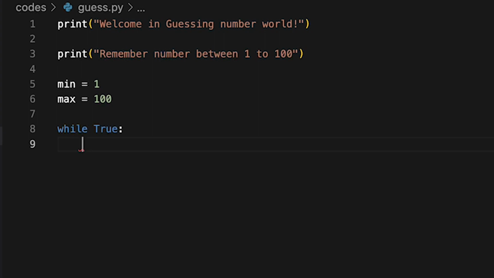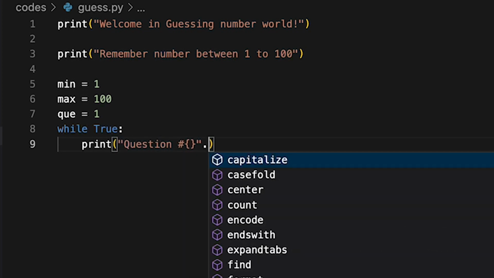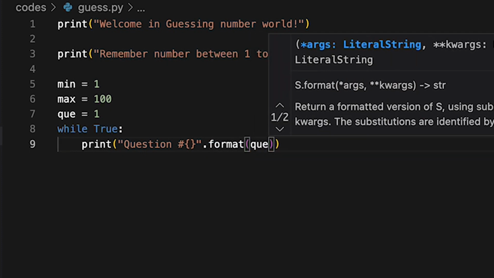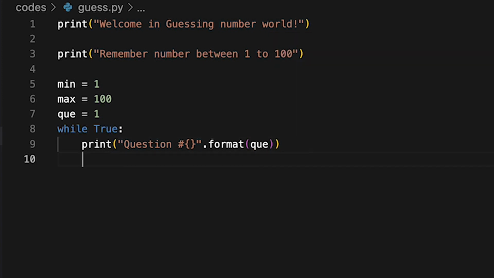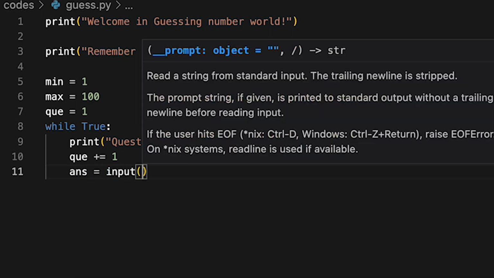So now the first question to the user. This is question number 1, and I am printing the question number here. Once this question number is printed I will increment it by 1. Now the first question: is the guess number 1 or 100? The user says yes or no. This will be our first question, and we will take the answer from the user.